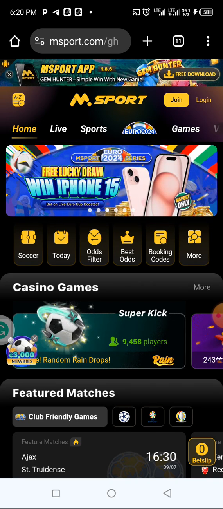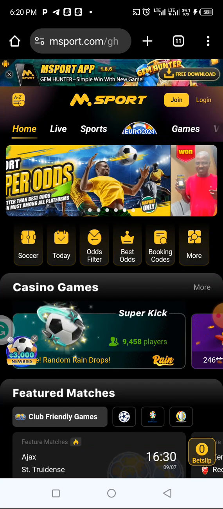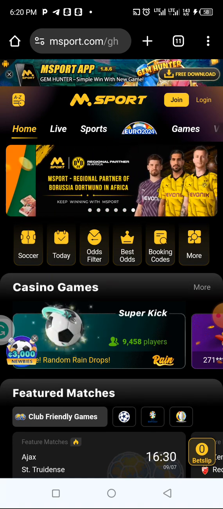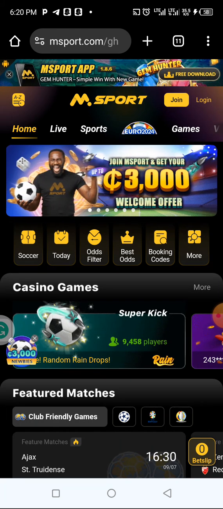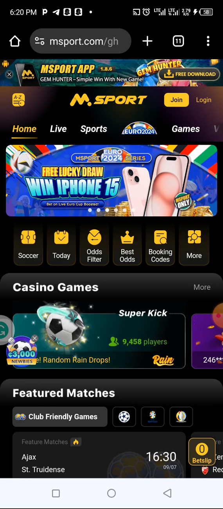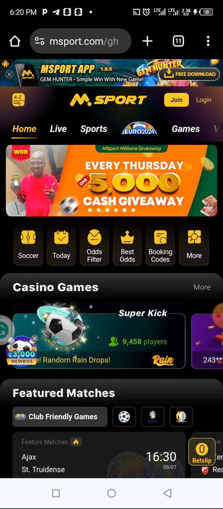Today I'm going to show you how you can get free booking code, right? How to get free odds, how to get free booking code from this website called msport.com.gh. So if you are from Ghana or you are from Nigeria, and there's msport in Nigeria, in Kenya, South Africa, or any part of the world where there is this platform, I'm going to show you how to get the best odd. Okay, how to get best odd, how to get booking code.